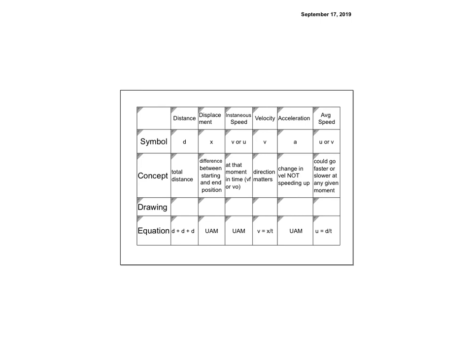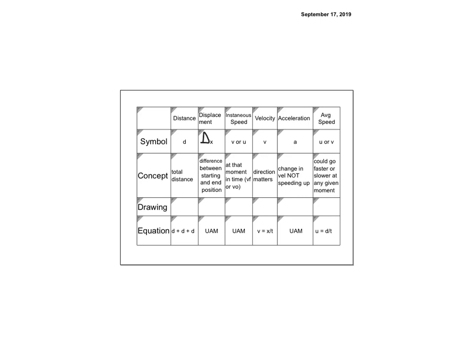So there are different letters. That's simple enough. Distance is d and displacement is x. Technically, displacement is delta x, the change in position, because x is technically position. Instantaneous speed is v or u. Velocity is always v, acceleration is a, and average speed is u or v.